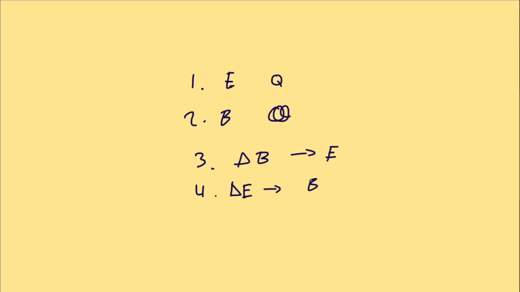1. Electric fields come from electric charges. 2. Magnetic fields form loops. They don't start or stop on anything. 3. A changing magnetic field creates an electric field. And finally, the last one, 4. A changing electric field creates a magnetic field.